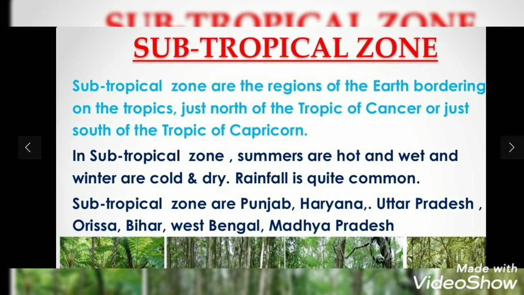The subtropical zone is the region of the earth which belongs to the tropic area, the Tropic of Cancer and Tropic of Capricorn. In this zone summers are hot and wet, while winters are cold and dry. The areas are Punjab, Haryana, Uttar Pradesh, Orissa, Bihar, West Bengal, and Madhya Pradesh. In India, these areas are covered by the subtropical zone.